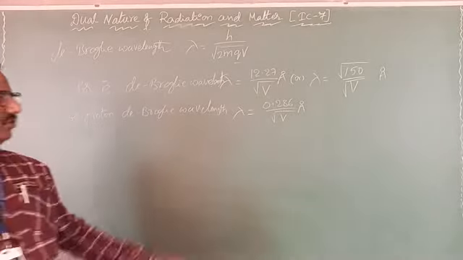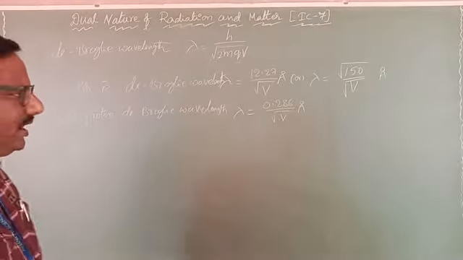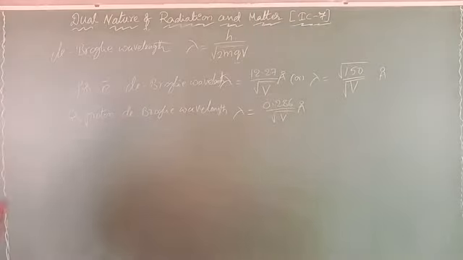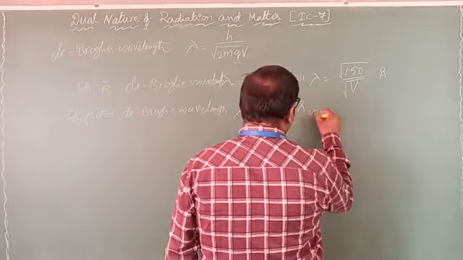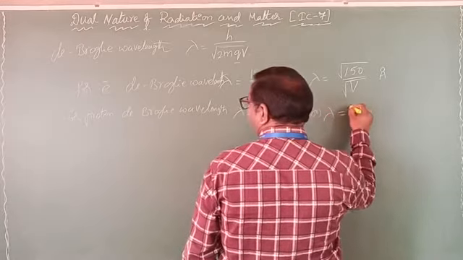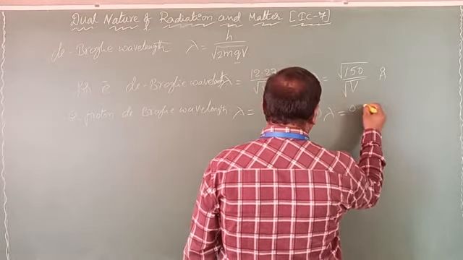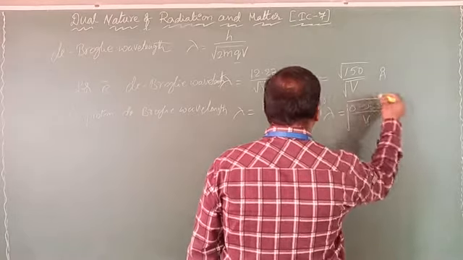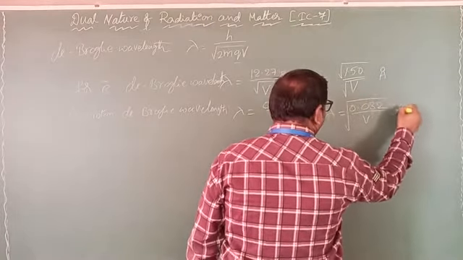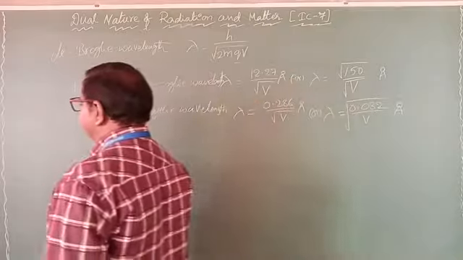This is a proton's wavelength. If you substitute all the values, finally you get this formula. Or one more way, you can write lambda equal to under root 0.082 by potential, all under root, angstroms.